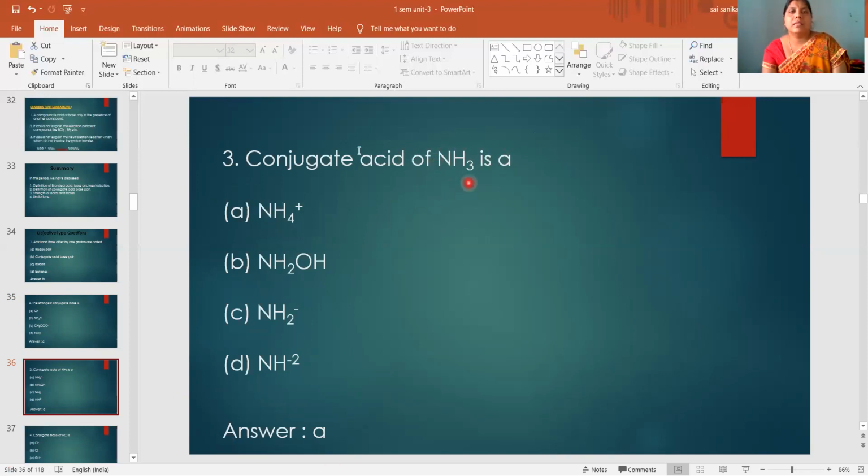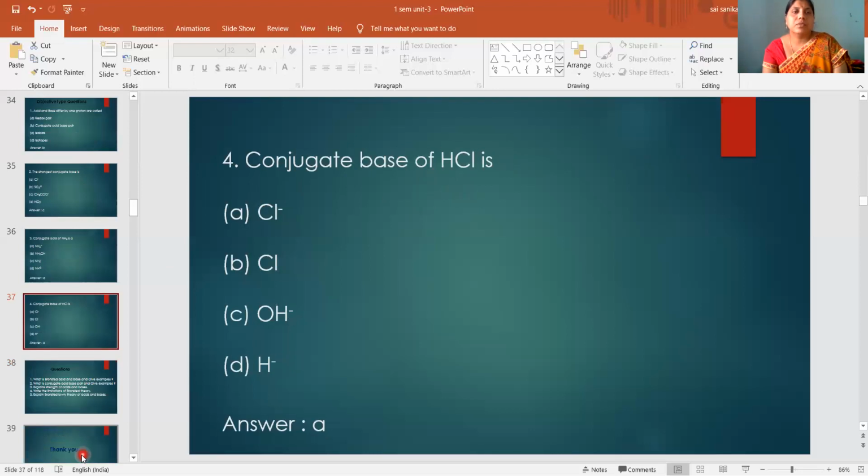Conjugate acid of NH3. From this base you are getting NH4 plus. So this is an acid. Why? Because this will again donate a proton. So this is the conjugate acid of NH3. So answer is A. Then come to the next question.